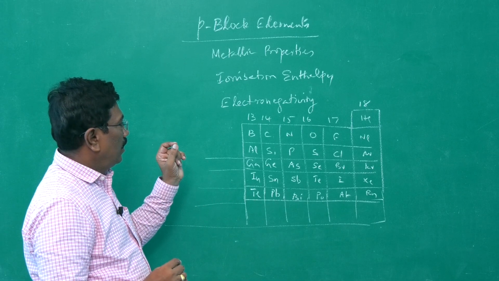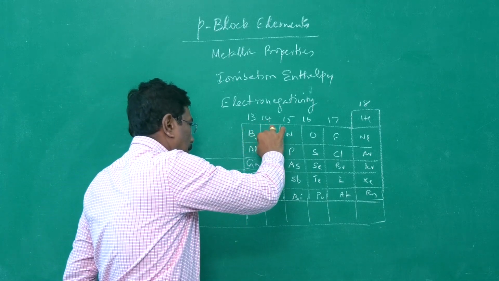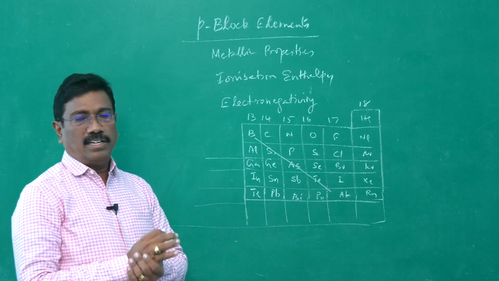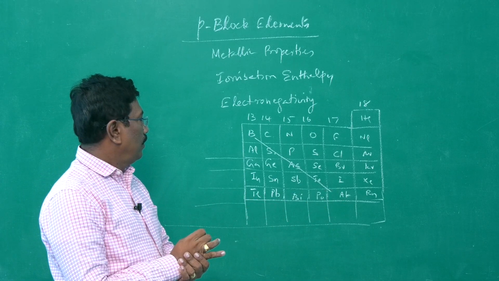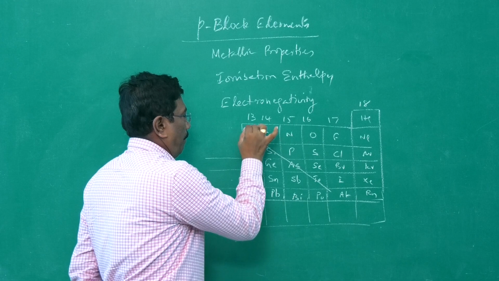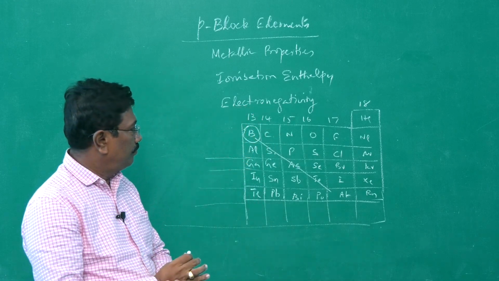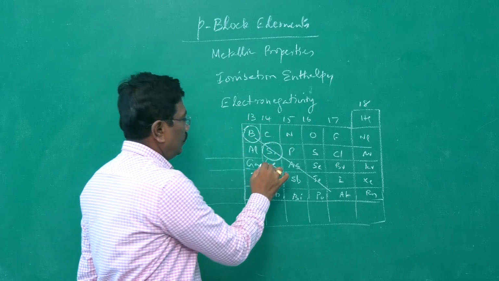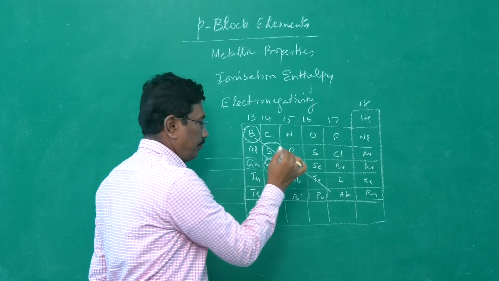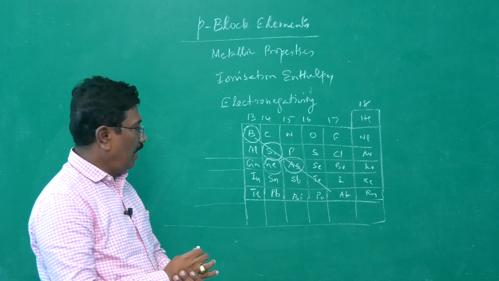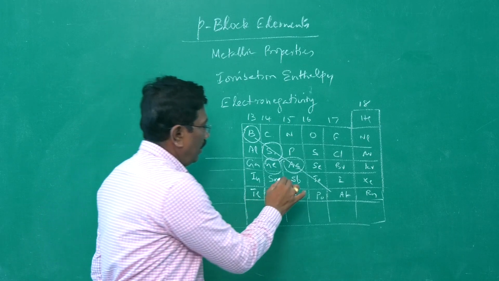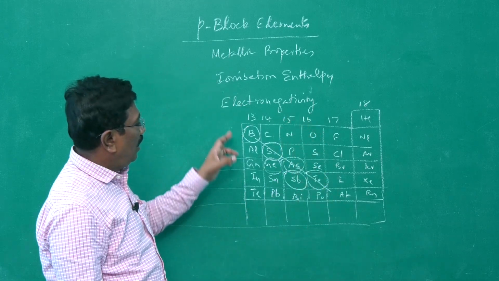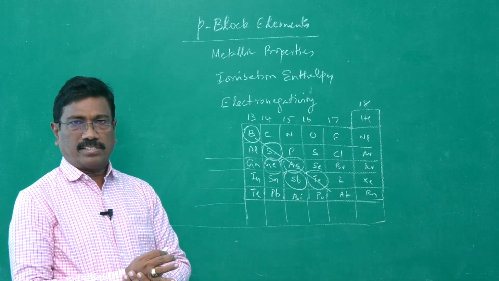Now, if we draw a diagonal line along this, we can separate metals and non-metals. Of course, astatine is radioactive. Boron may be considered as a metalloid. Silicon, germanium and arsenic, antimony and tellurium, so these are all considered as metalloids.